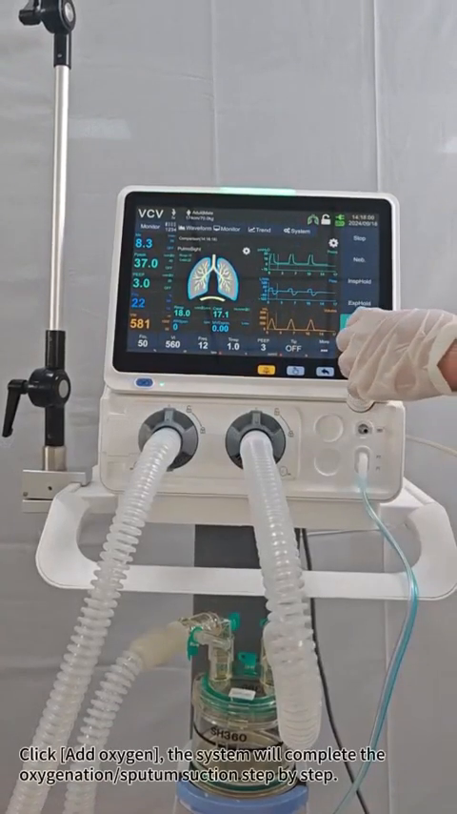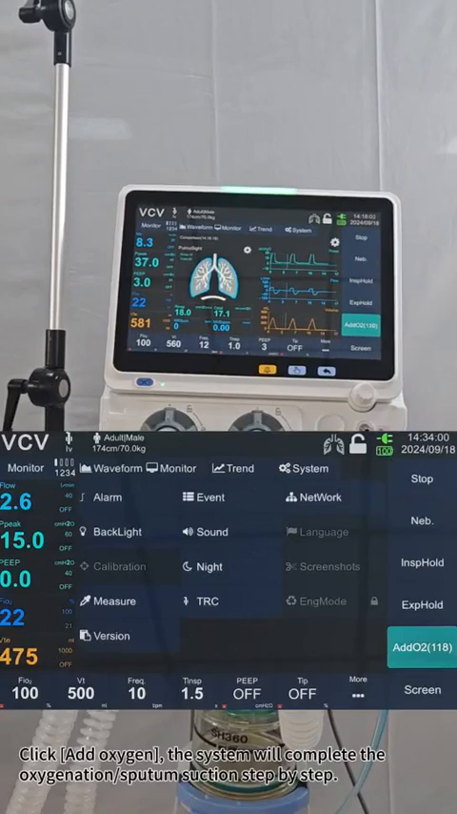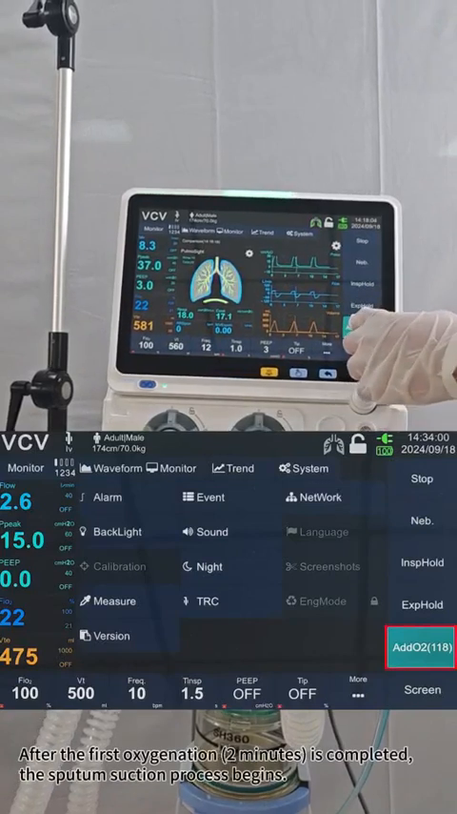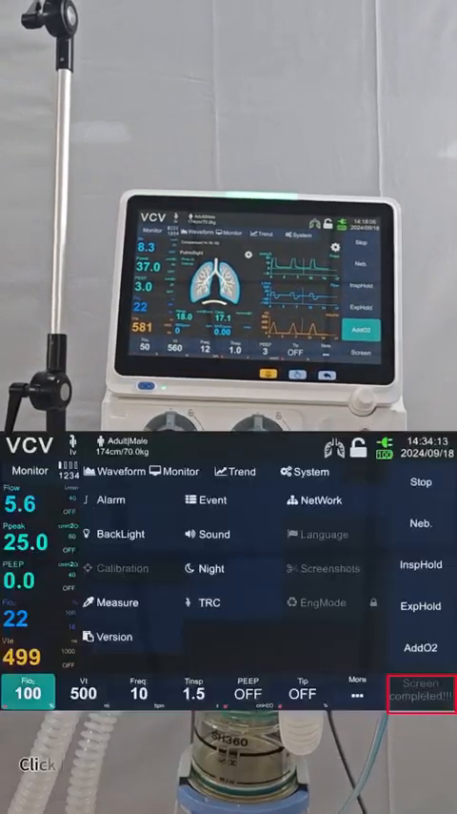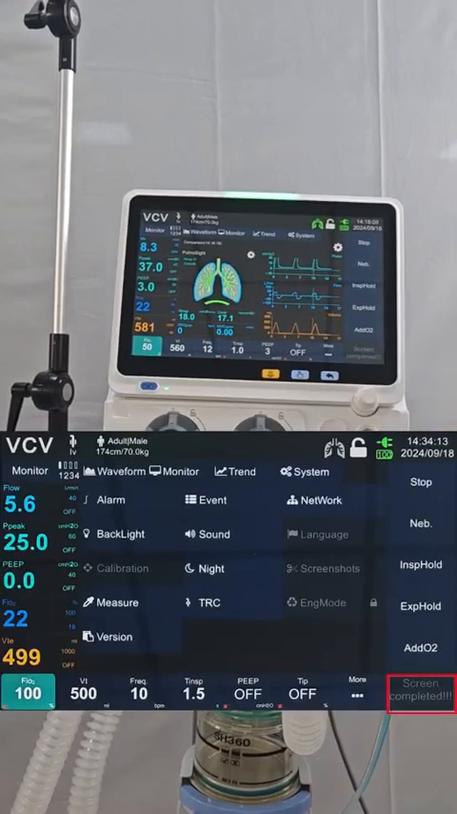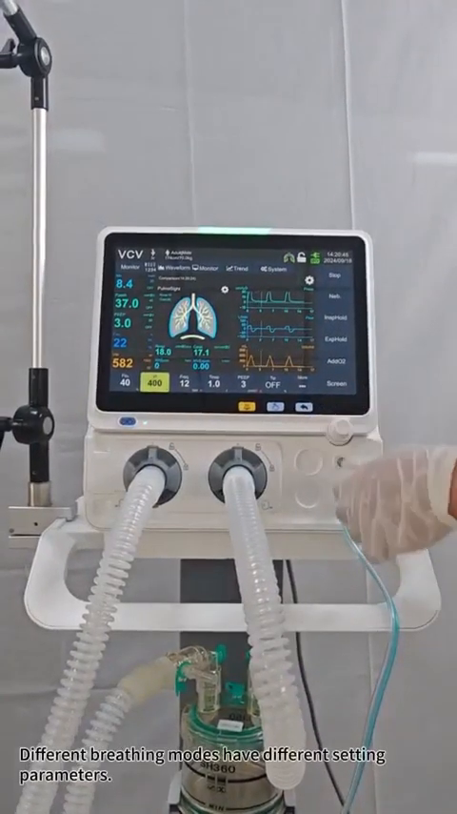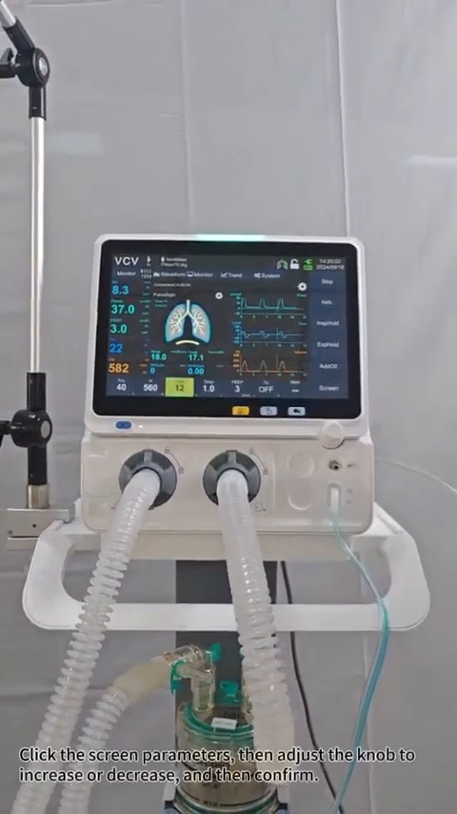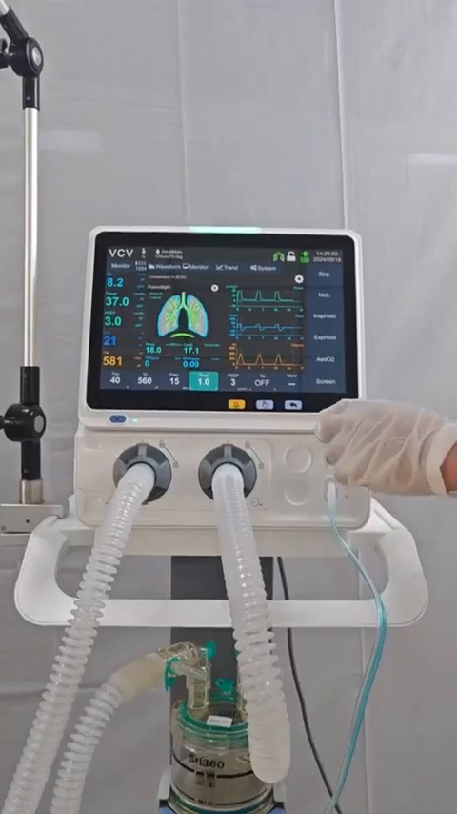Click Add Oxygen, the system will complete the oxygenation/sputum suction step by step. After the first oxygenation, 2 minutes, is completed, the sputum suction process begins. Click Screen, quickly take a screenshot and save it. Parameter setting area, different breathing modes have different setting parameters. In VCV mode, click the screen parameters, then adjust the knob to increase or decrease, and then confirm.